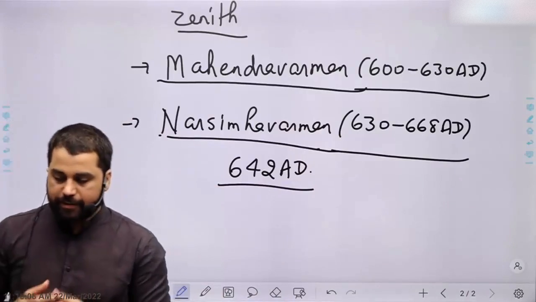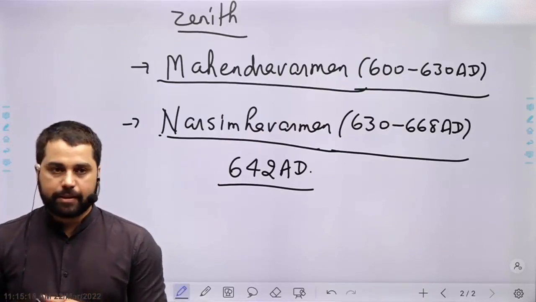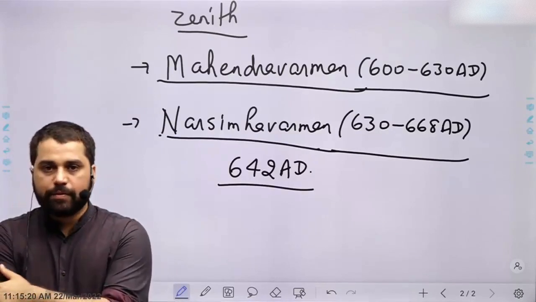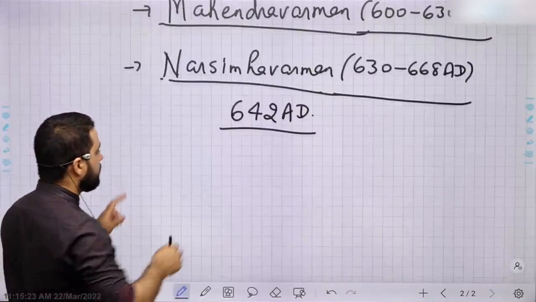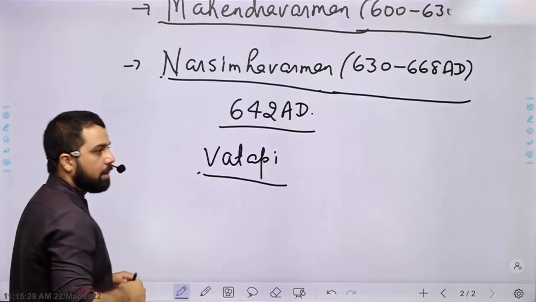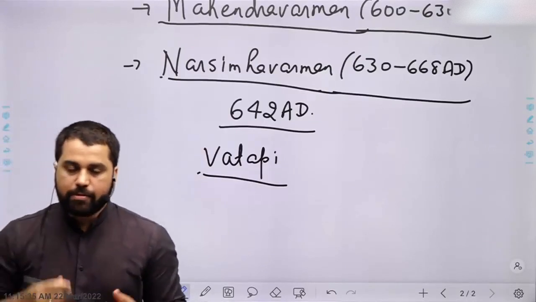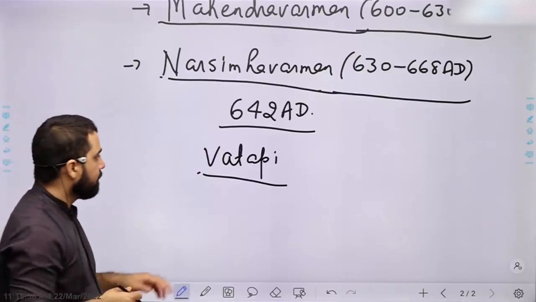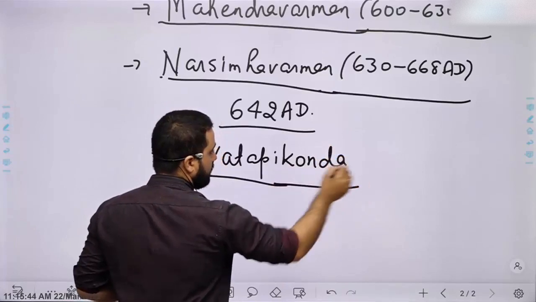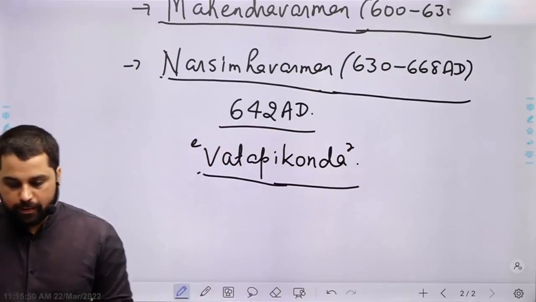After this victory, he took control of the Chalukya capital Vatapi and assumed the title of Vatapi Konda.